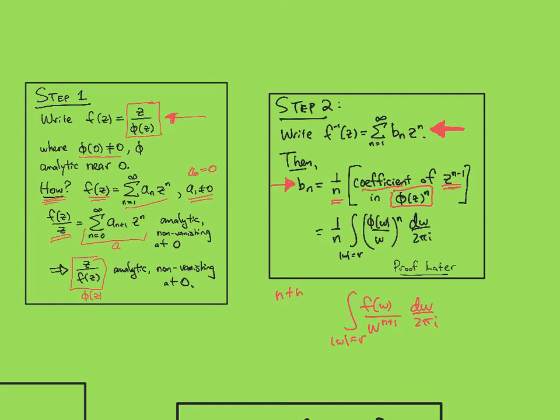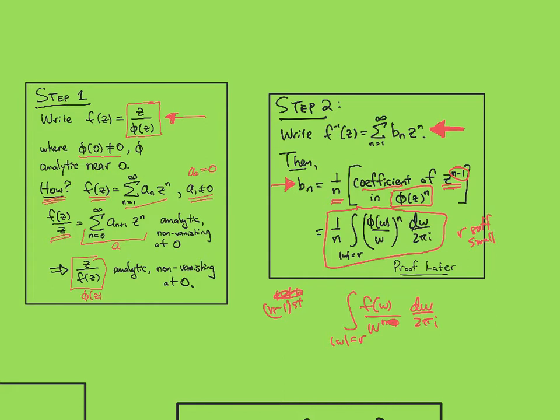And so here we want an n minus first coefficient, so I'll just have an n here, so this would give me an n minus first coefficient, and the function I'm using is phi to the n, so you can write the formula like this, where r is just sufficiently small.